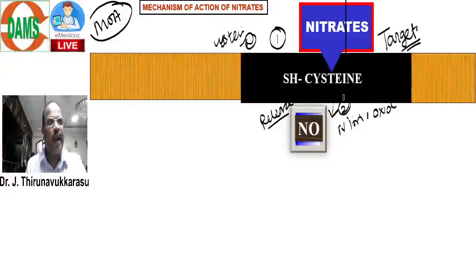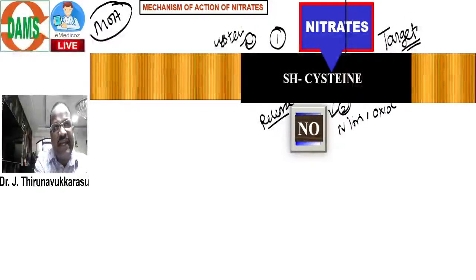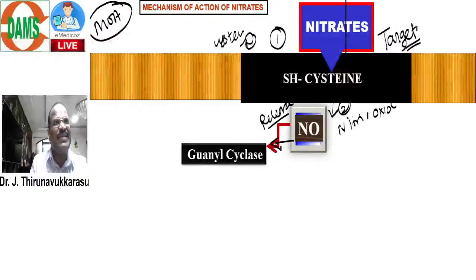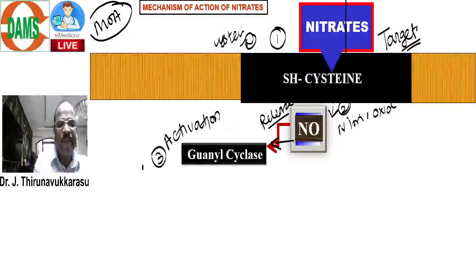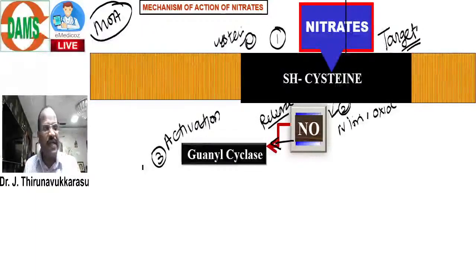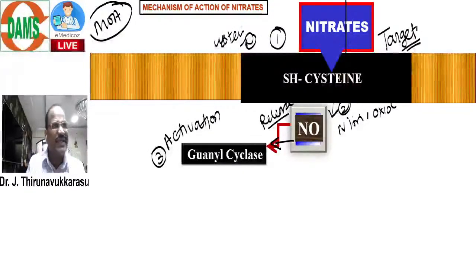Now the third point, the physiology point. Once there is a release of nitric oxide, it causes activation of one enzyme called guanylyl cyclase. That is the third point.